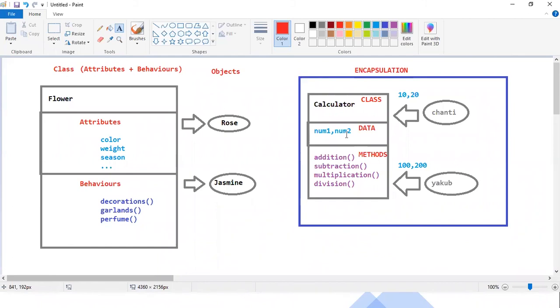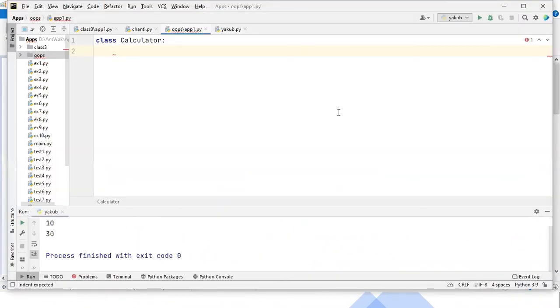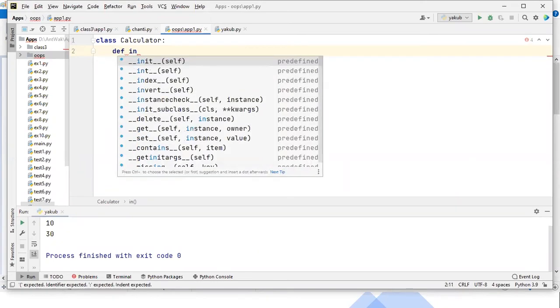For initialization, guys, there is a special function already given in Python inside the class. The special function name is init. Okay, now I'm preparing the function: def init.